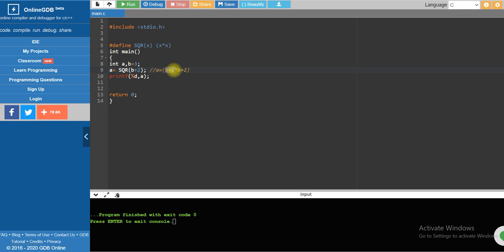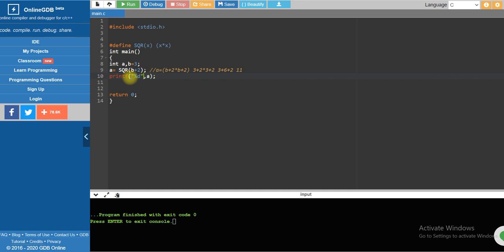This is the value of x. What is the value of x? This whole thing is x, and here we are passing x, so x value into x value. Am I right? Okay, then what will be the answer? B value is 3, so 3 plus 2 into 3 plus 2, so what is the answer? 3 plus 6 plus 2, so 9 plus 2 is 11, so the answer is going to be 11, right?